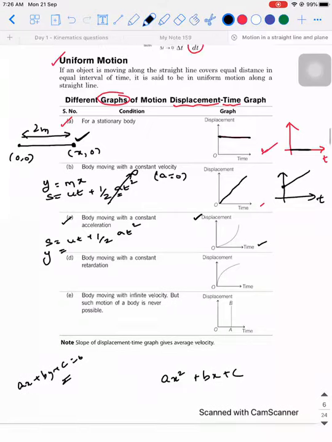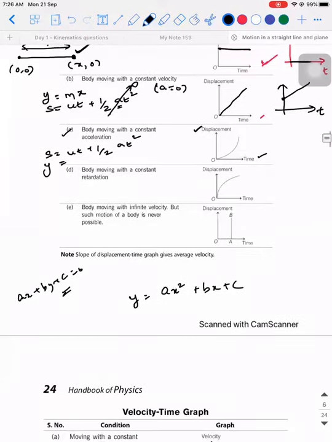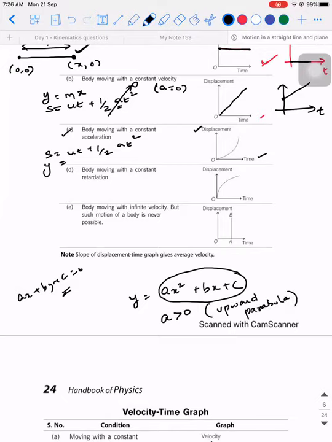A second degree equation in one variable represents a parabola, but the important question is, does it represent an upward parabola or a downward parabola? When you have ax square plus bx plus c, if the value of a is greater than 0, then it represents an upward parabola. Similarly, if a is less than 0, then it represents a downward parabola. This can be proved easily using mathematics, but that's not our point of discussion as of now.